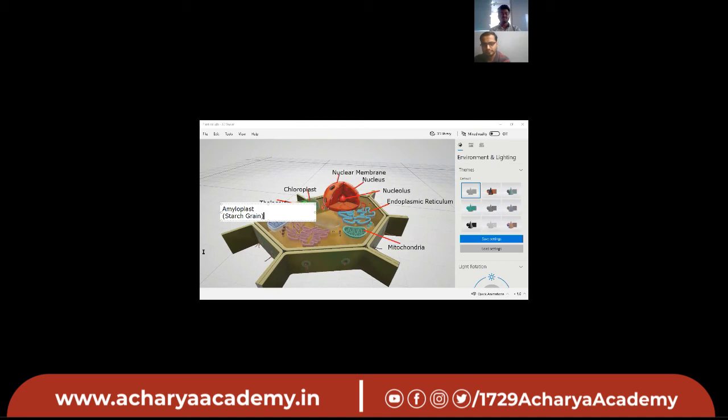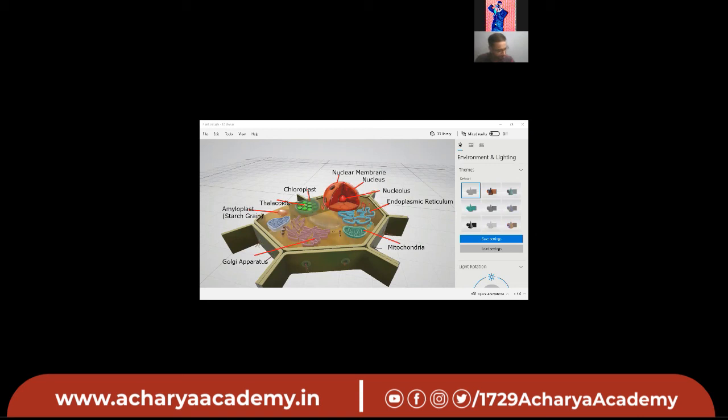Okay. Now next one. This one. Golgi apparatus. What special thing have I told you about the Golgi apparatus? It is known as the post office of the cell. Yes, it is called the post office of the cell.